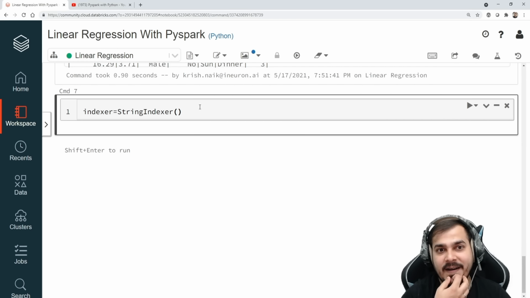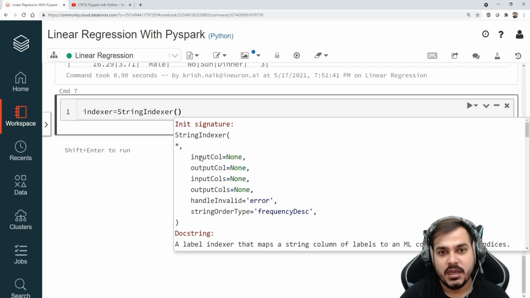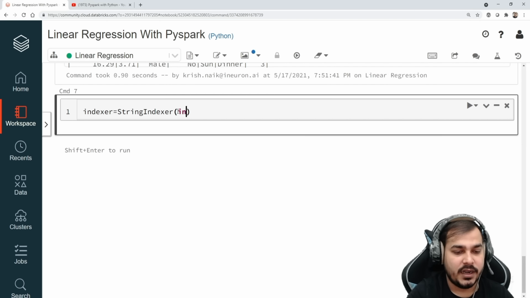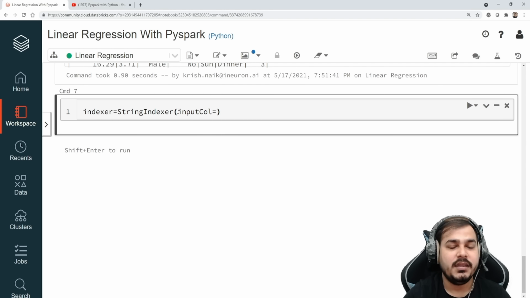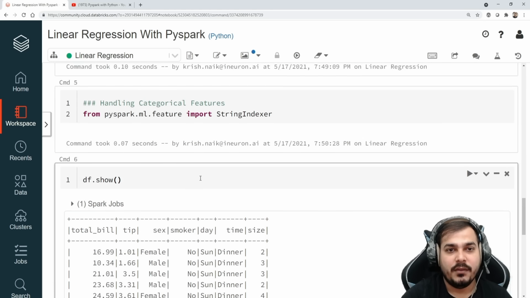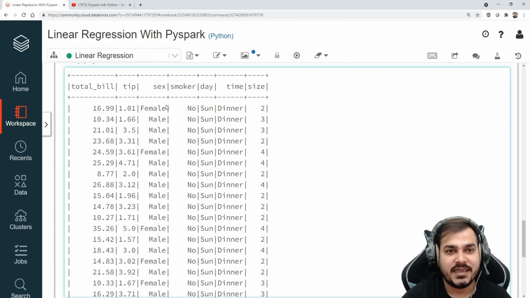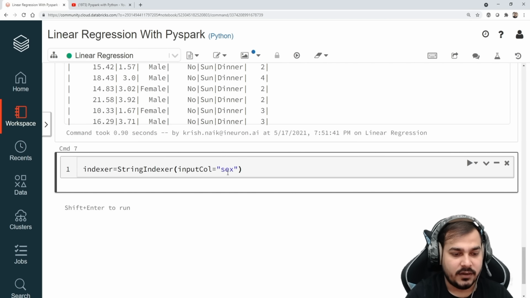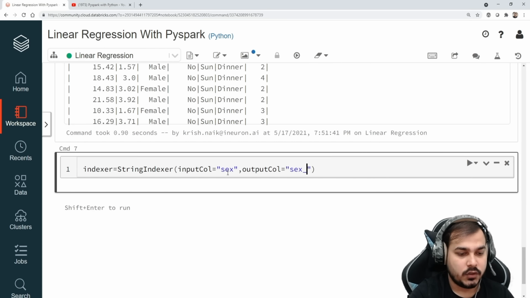Now remember, in this StringIndexer, if I go and press shift tab, you'll be able to see I have to give input columns and I have to give output columns. I also have the option of providing multiple input columns and multiple output columns. So let me try both. First, let me try with input column, where I will provide my first value. Now suppose I want to really convert this sex column into a categorical feature. So here I'll write output column, and here I'll say sex_indexed.